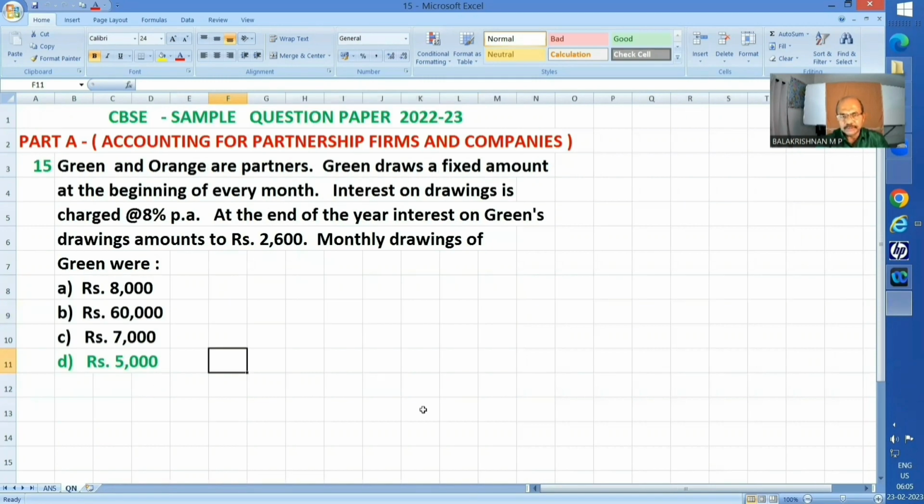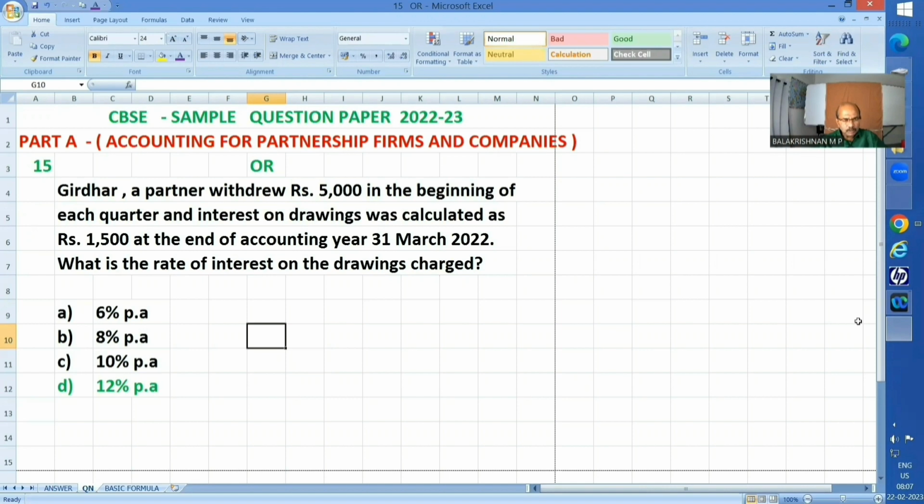Now, next question. Optional question of question number 15. Girdhar, a partner, withdrew rupees 5,000 in the beginning of each quarter, and interest on drawings was calculated as rupees 1,500 at the end of each accounting year, 31st March 2022. What is the rate of interest on the drawings chart? 4 different answers as usual, A to D, and item D, 12% per annum is the correct answer.